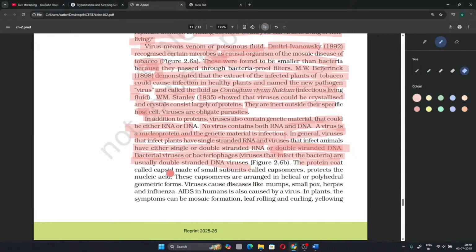The protein coat called capsid, made of small subunits called capsomeres, protects the nucleic acid. These capsomeres are arranged in helical or polyhedral geometrical forms. Virus causes diseases like mumps, smallpox, herpes, and influenza. Basically, influenza is our common cold or flu. AIDS in humans is also caused by a virus.